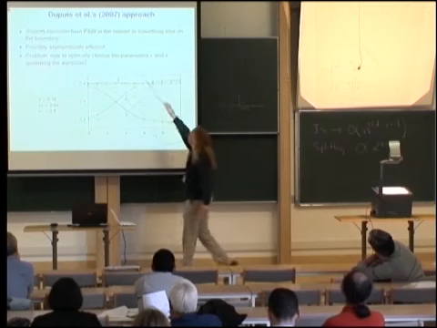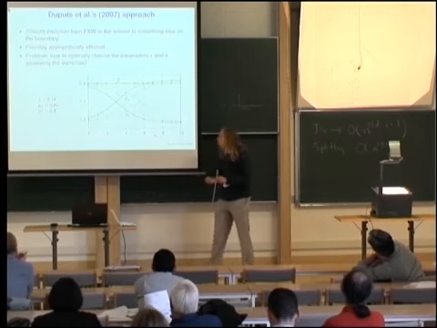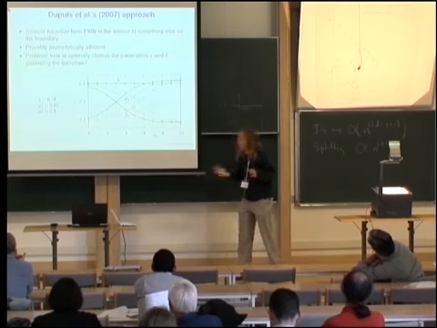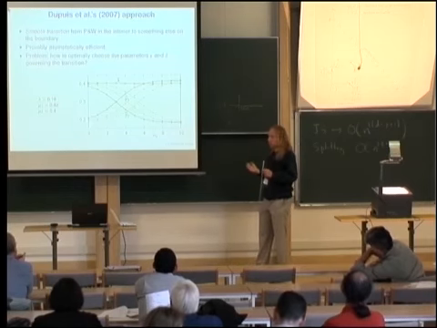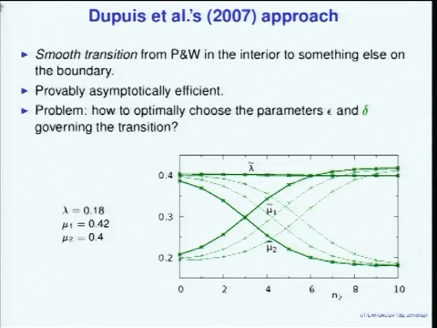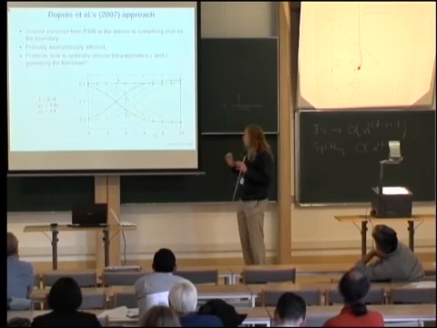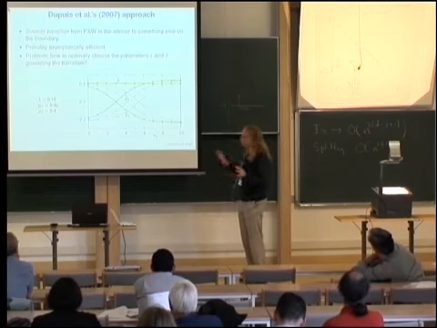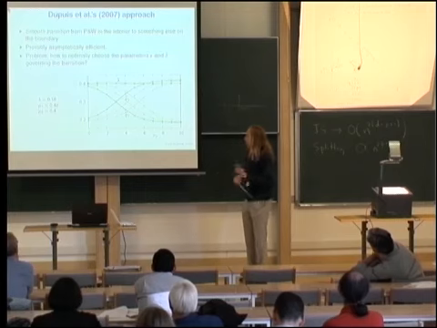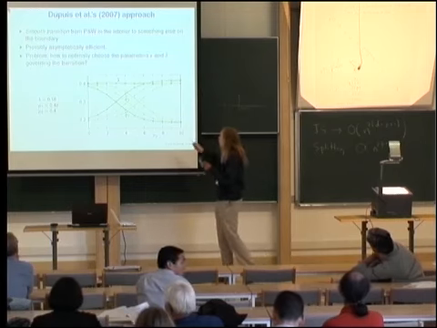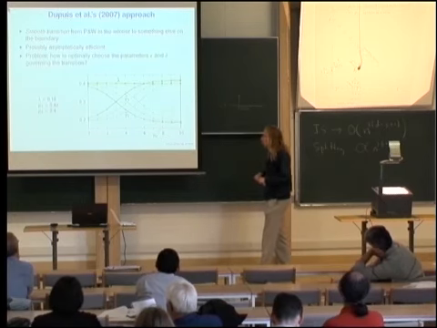Nicely, their asymptotic efficiency proof works for a very large number of possible choices for epsilon and delta. They only need to go smoothly and quickly enough to 0 and so on. They have a few nice limit conditions on them, but that's all. And under all those conditions, it's asymptotically efficient. That's of course very nice, but still one wonders, well, what is a good choice?